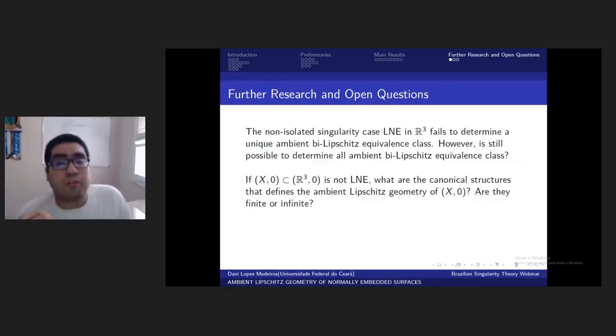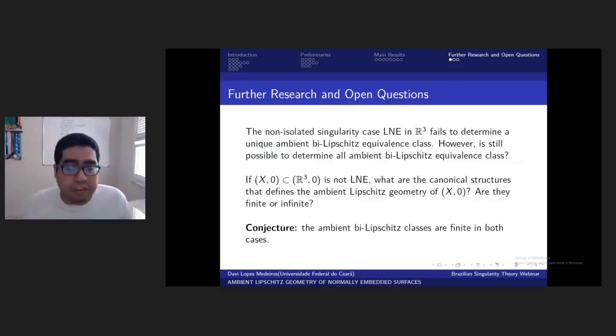So the canonical structure is much richer, but still one may wonder, what are the canonical structures? And are they finite or infinite? And we conjecture the ambient Lipschitz classes are finite in both cases.